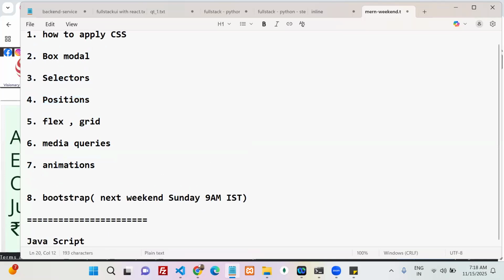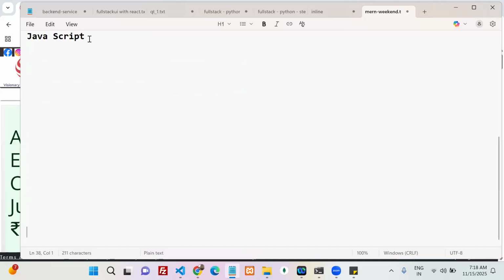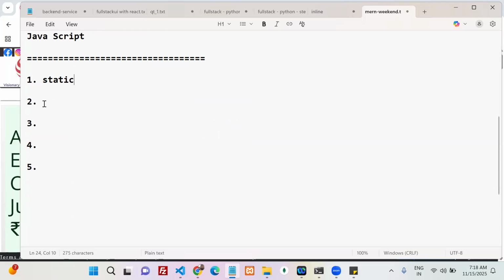Tell me first a general question: how many positions are there in CSS? If anyone asks this question, your answer should be that there are 5 positions. What are those? First one is static position. The next one is absolute position. The next one is relative position. The next one is fixed position. The next one is sticky.